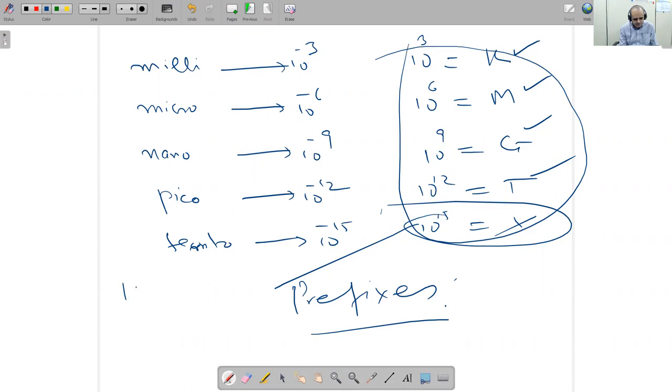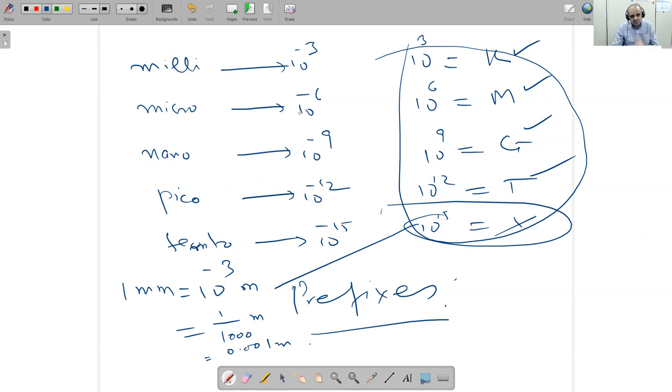Suppose we have 1 millimeter. We can write it as 10 raised to the power minus 3 meter. We can write it as 1 over 1000 meter. We can write it as 0.001 meter, like this. Okay. So writing the numbers in different styles is very important. When you go in the labs, you will do the experiment and you will see some numbers are very small and some numbers are very large. To control a large number is easy, but to control a small number is difficult.